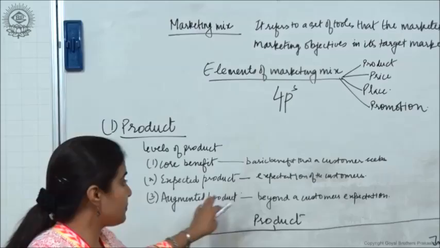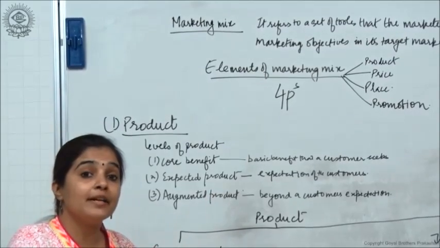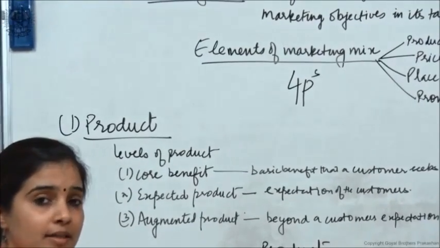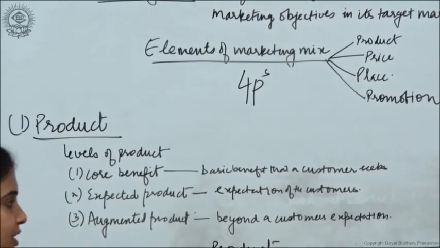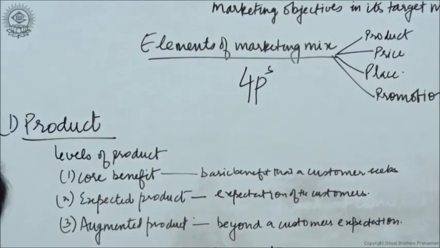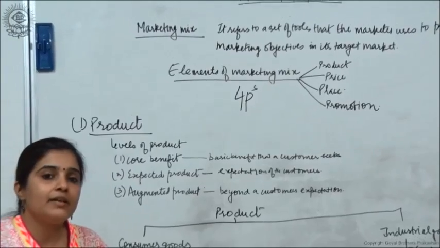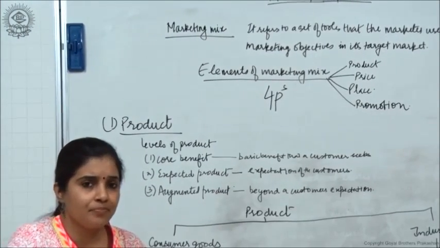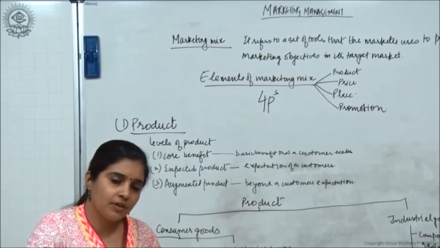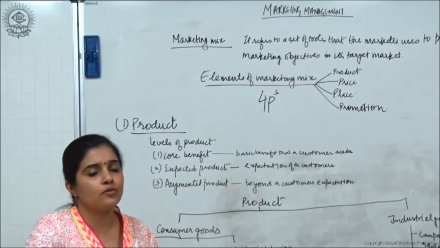Then augmented product. Augmented product is something which is beyond the expectation of the customer. What would that be? You are giving a facility that if you are not able to watch a TV serial at its scheduled time, you have a feature where you can record the serial and watch it tomorrow whenever you get time.